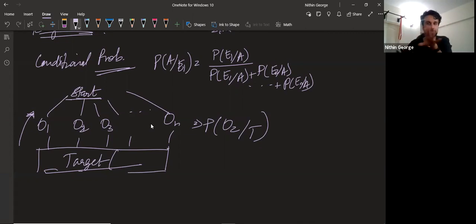So that is not what is asked. The question being asked is: you got 80%. Now what is the probability that you copied? The probability of you copying will be roughly 30%, let it be. But the question is, suppose you got 80%, now what is the probability that you copied? These are two different things. That's why probability of A given E1 and probability of E1 given A are different.